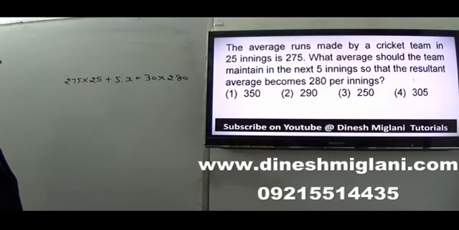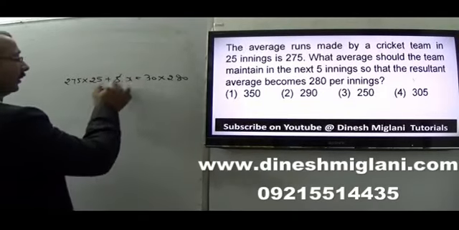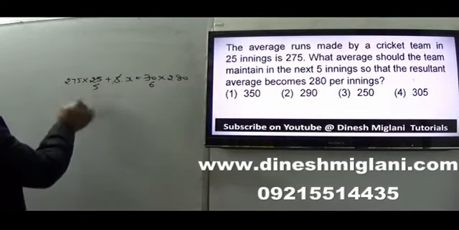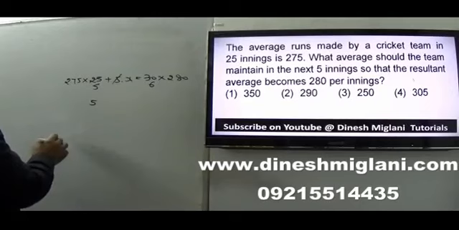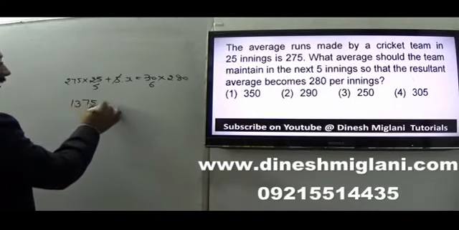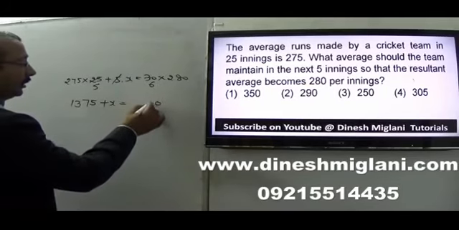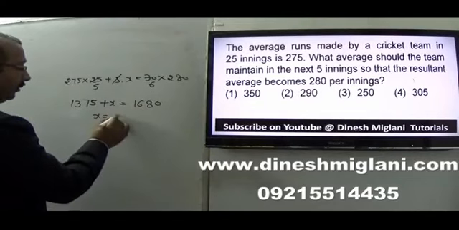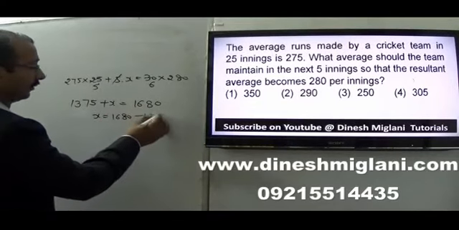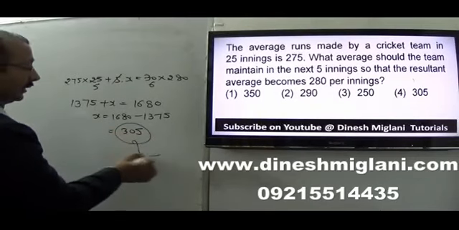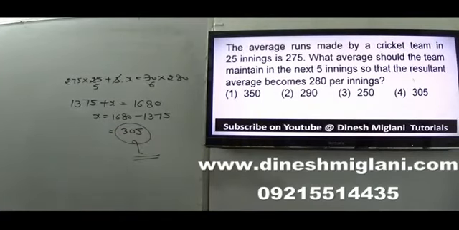I have to solve and find the value of x. That's my question. Cancel 5 and 6, 5 will 5. Now I can solve it. 275 into 5 is 1375, plus x equal to 6 times 280 is 1680. So x equal to 1680 minus 1375, which is 305. So the average in the next 5 innings is equal to 305.